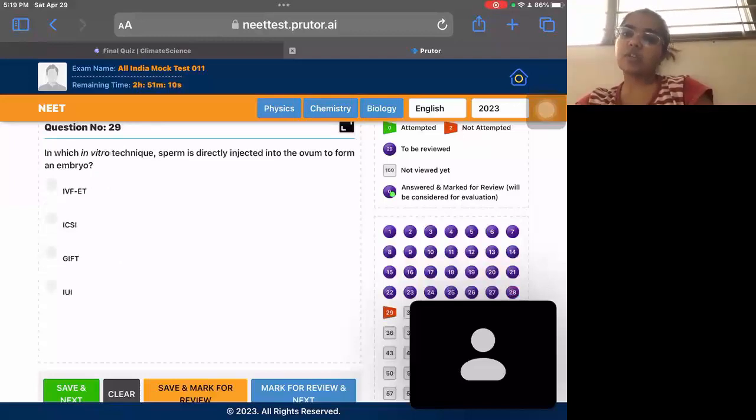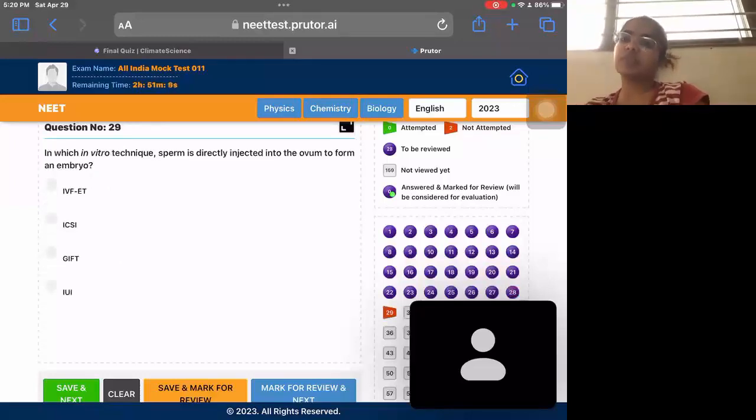The next question is, in which in vitro technique is sperm directly injected into ovum to form an embryo? So there is fertilization of sperm and ovum done outside the body, and then there is transfer. It is done in in vitro fertilization, embryo transfer. That's correct. Option 1 is the correct one.